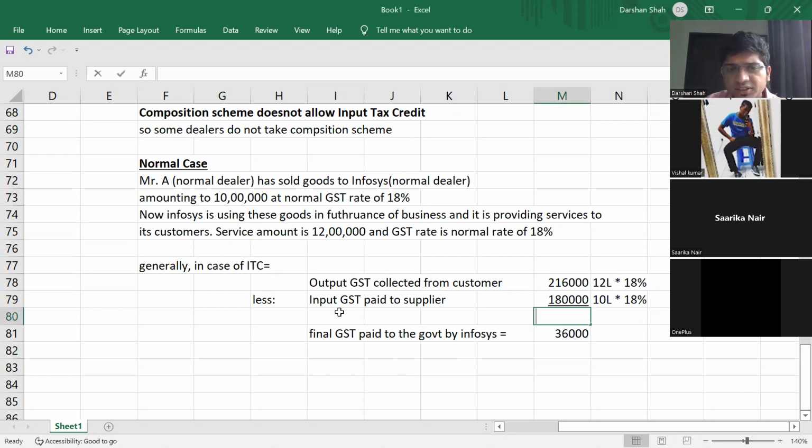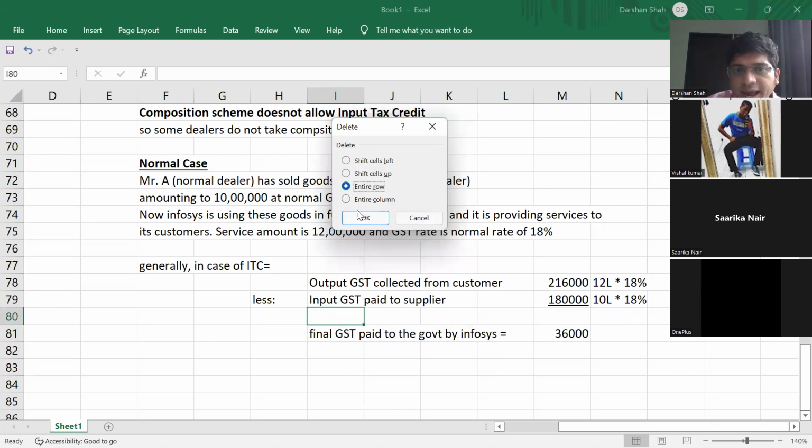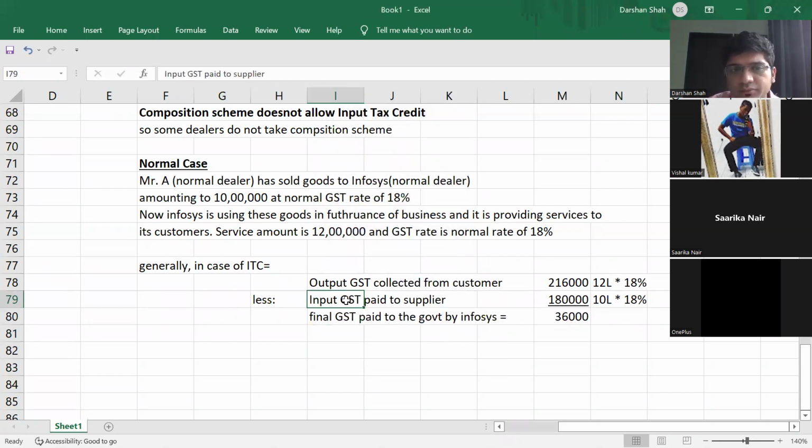Okay. So this is called input tax credit: whatever tax you have paid on input. When you sell, it is output GST. When you purchase, it is input GST. So generally the rule is you get to reduce input GST. You actually collect 2,16,000 GST from your customers, but you pay only 36,000 to the government. That is a normal case.